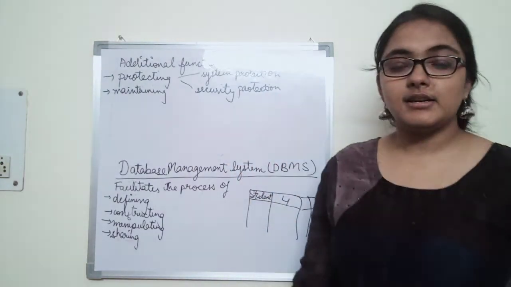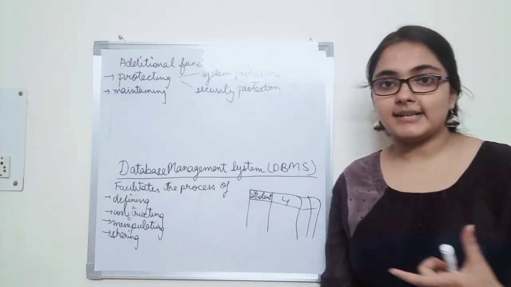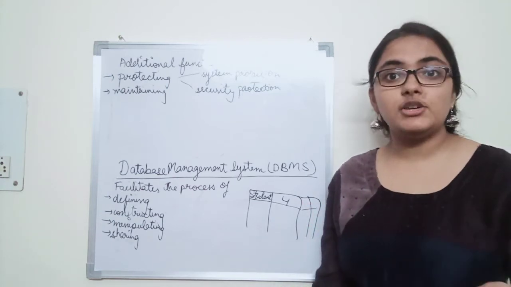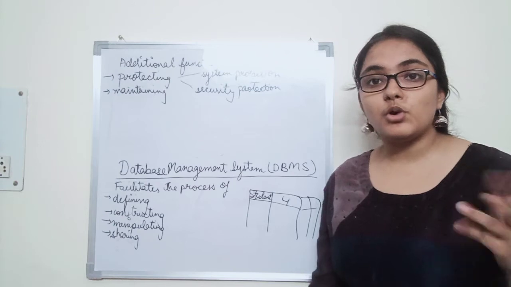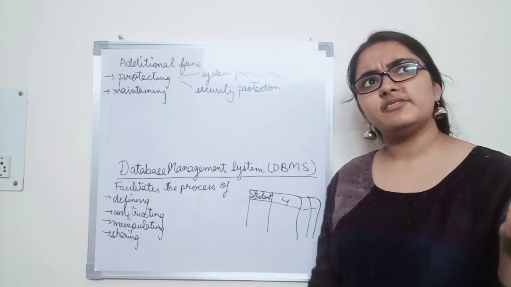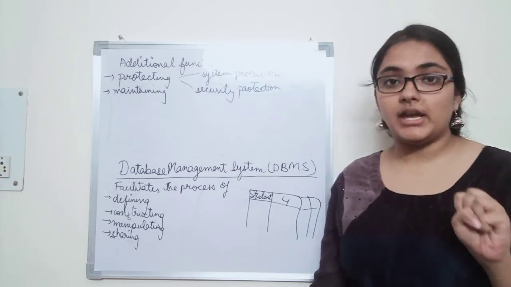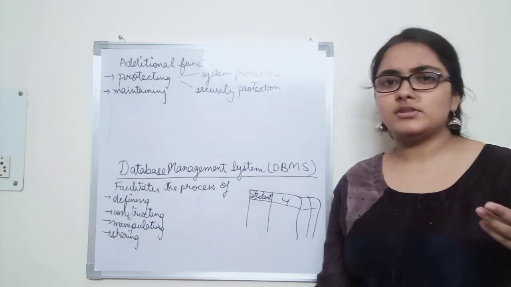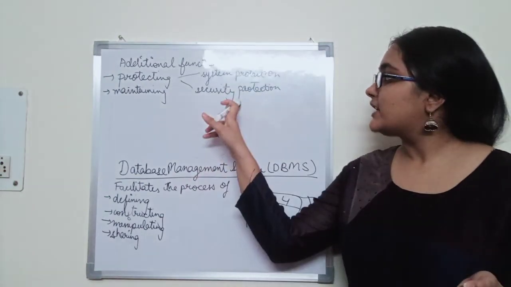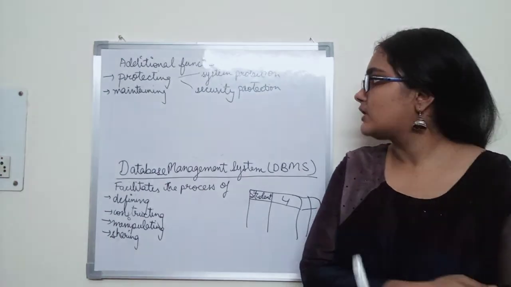Security protection means protecting the database against unauthorized accesses. We can grant access to the databases or certain sections of databases to specific users. We may not want all the users to access the entire database. We may want only specific users to access the entire database, and we want all the users to access only the parts of the database which are required for them. So that comes under security protection.